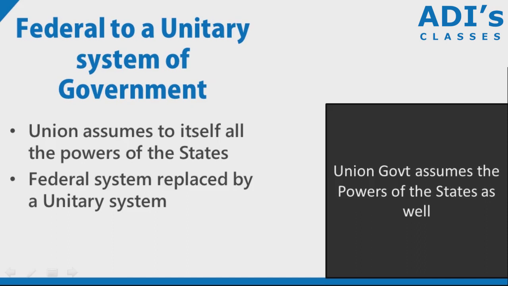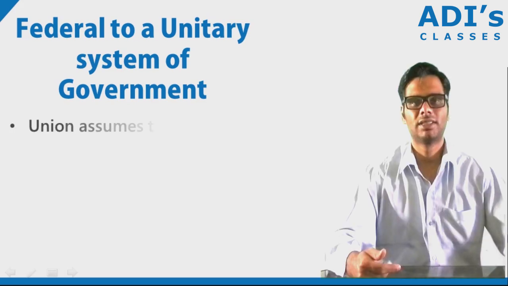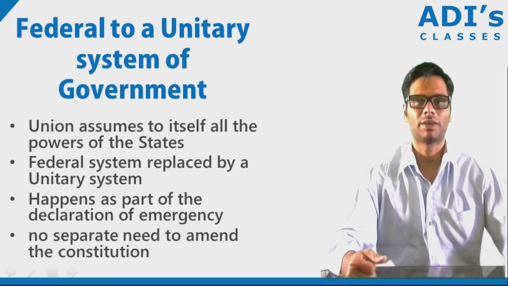For example, president's rule means it is only upon one of the states. So the union assumes command based on the kind of emergency that is used. So the powers of the state is taken away by the union to itself. The federal system of government is replaced in a sense by a unitary system of government.